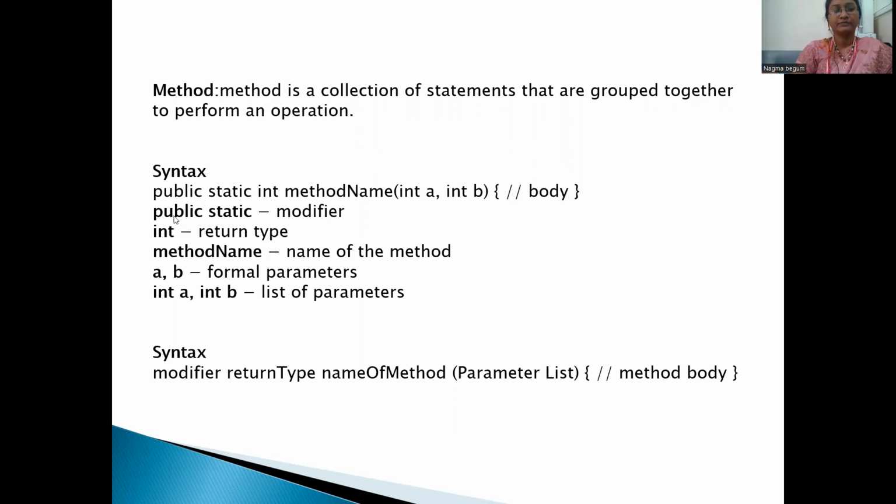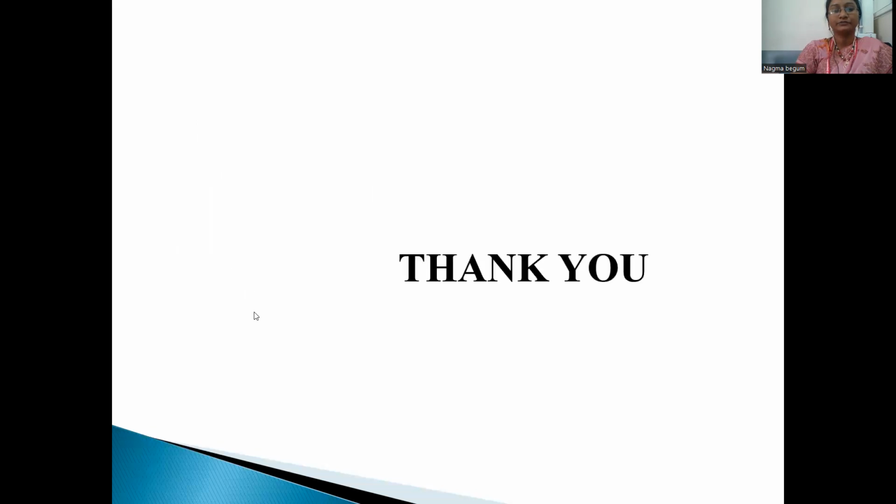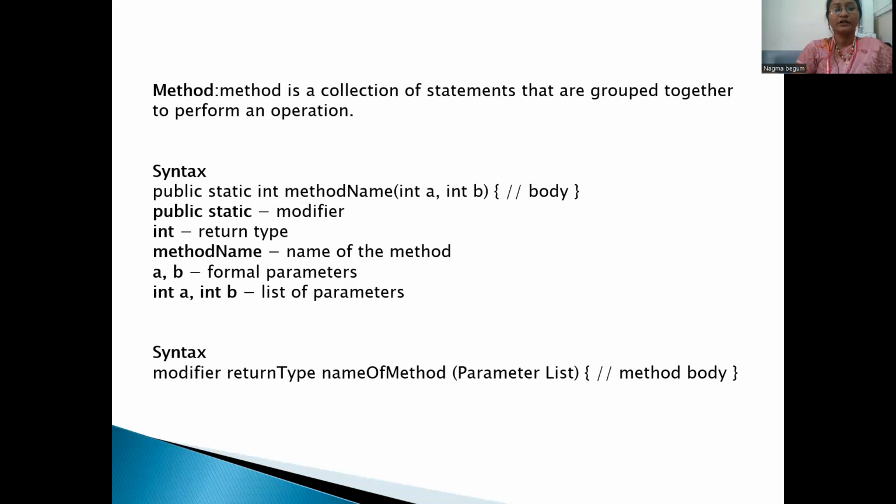What is public? Public is the access modifier. Next, what is int? Int is the return type. Then the method name, the name of the method. Then a and b are formal parameters, the list of parameters. Syntax for a method: modifier, return type, name of method, parameter list.